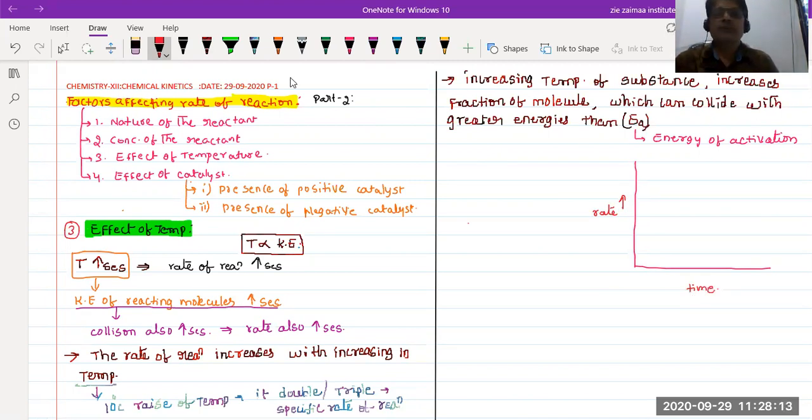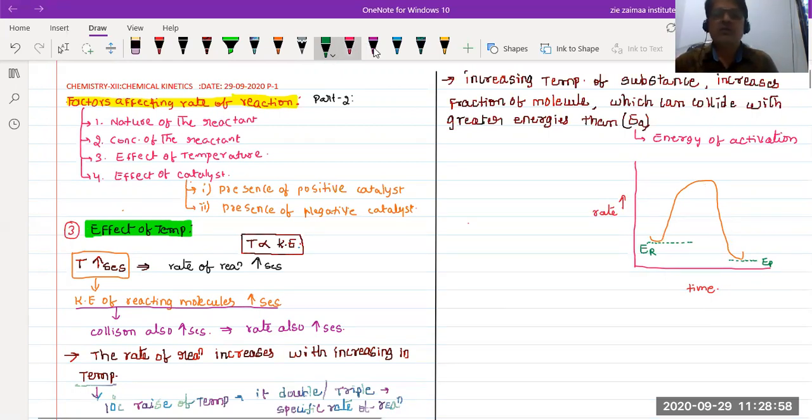So before going to start the reaction, let us suppose here is the energy of the reacting substances, and let this be the energy of the products. According to this graph, at zero time, before starting the chemical reaction, the energy of the reacting substances will be very high compared to the energy of the products.